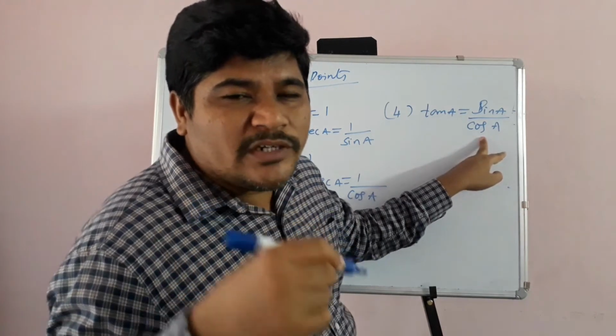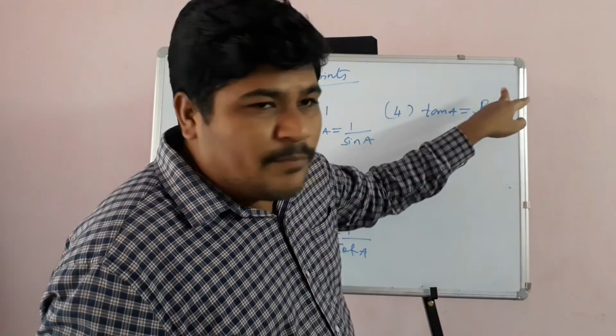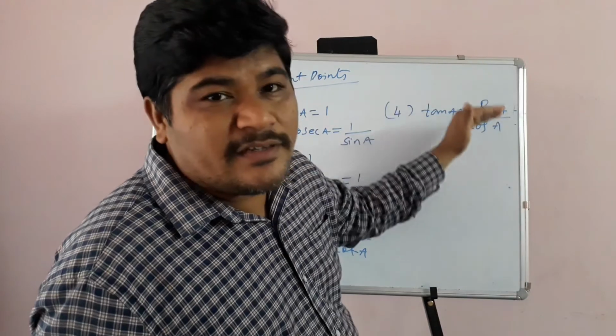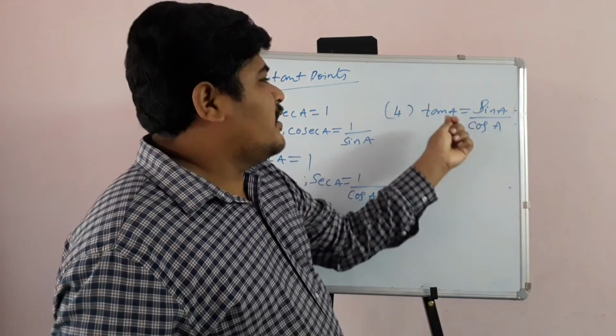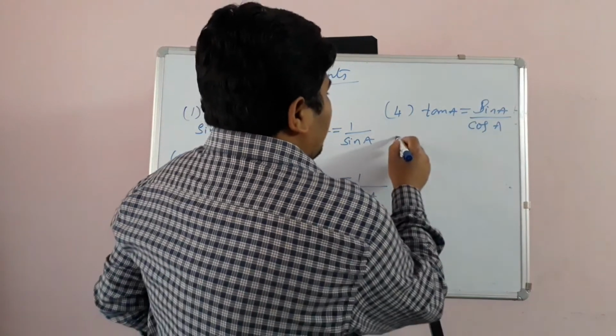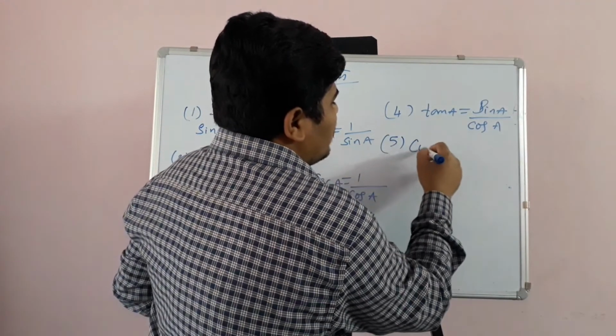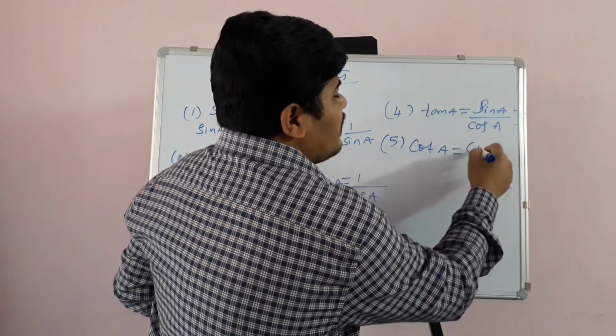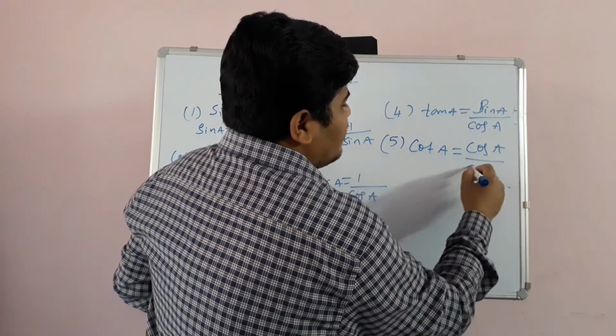So both hypotenuses will get cancelled, and opposite side by adjacent side will be left, that is tan A. So tan A can be written as sin A by cos A. And its reciprocal is cot, so obviously cot A can be written as cos A by sin A.